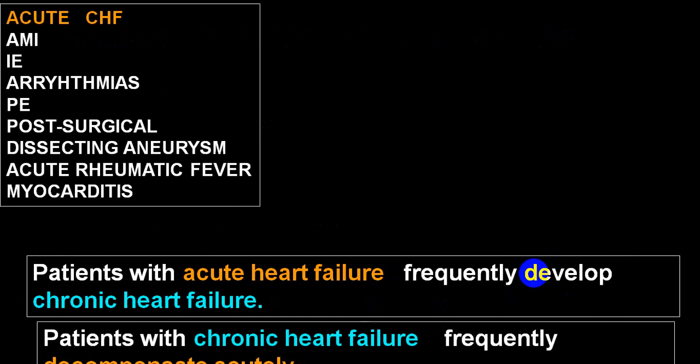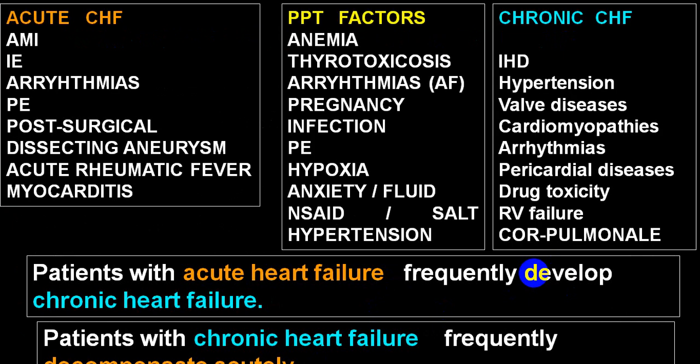Now this is a small chart which combines all three. We call it acute congestive heart failure: acute MI, infective endocarditis, severe tachyarrhythmias, massive pulmonary embolism, following a surgery, dissecting aneurysm, acute rheumatic fever, myocarditis, etc.